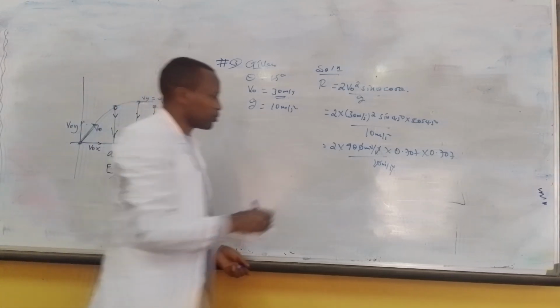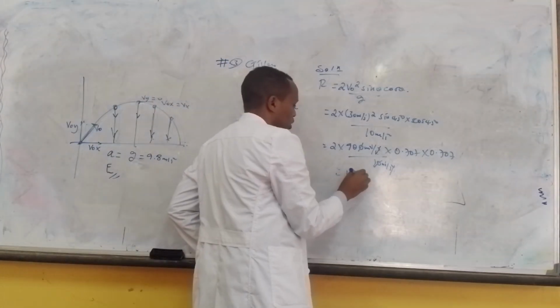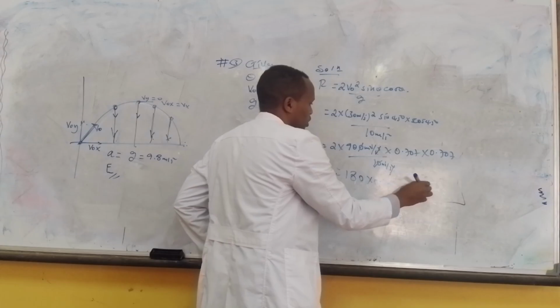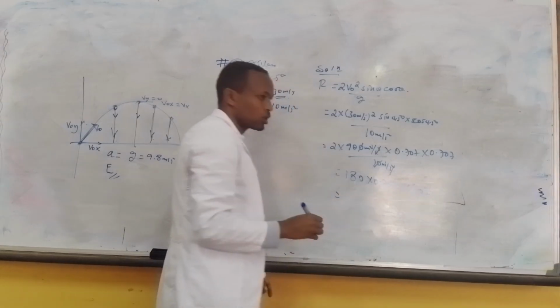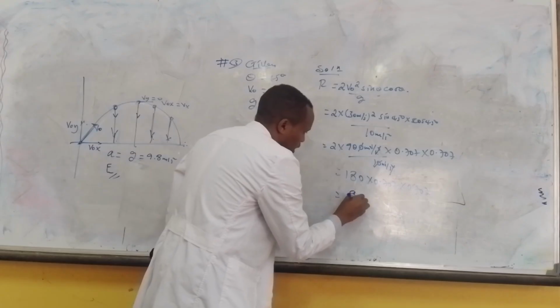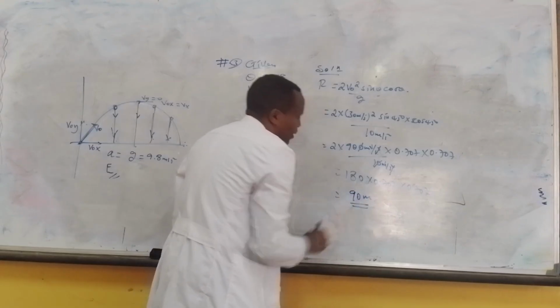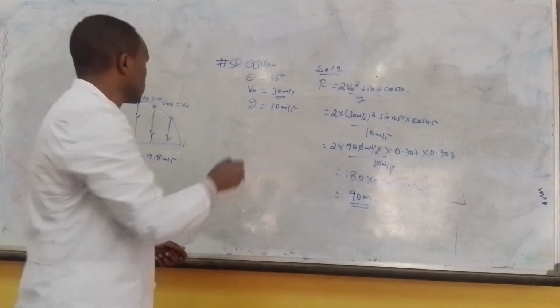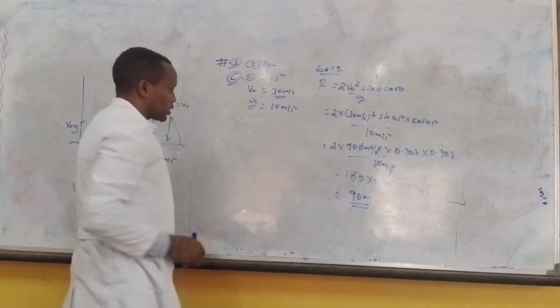Then 2 times 90 is 180 times 0.707 times 0.707, which is about 90 meters. So the correct answer is C. Question number 3: C is the correct answer.